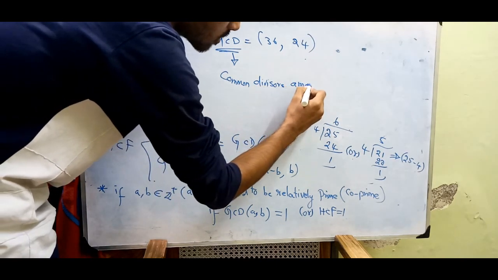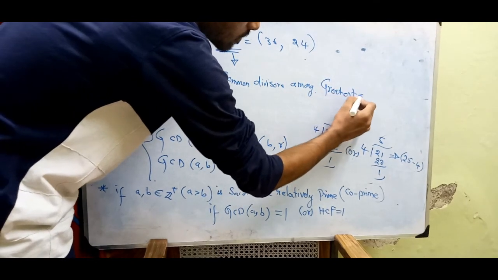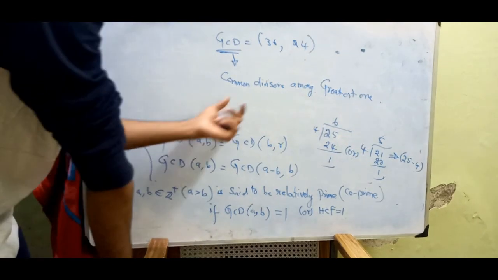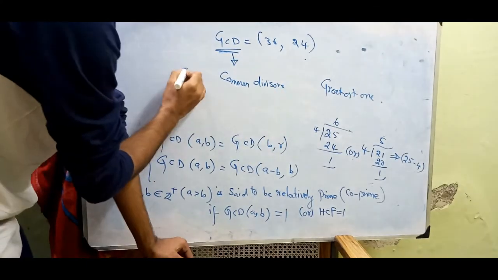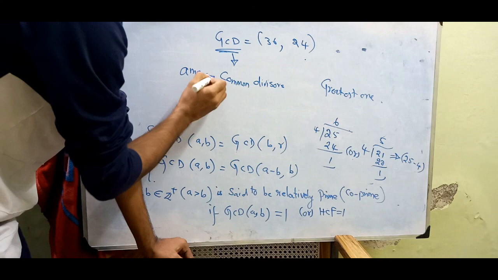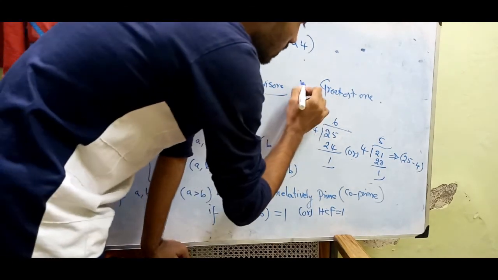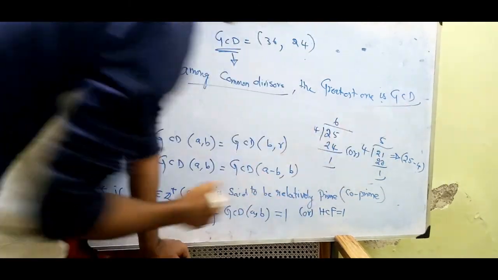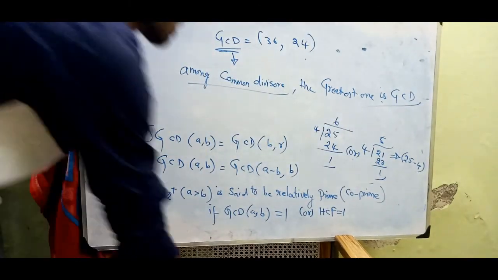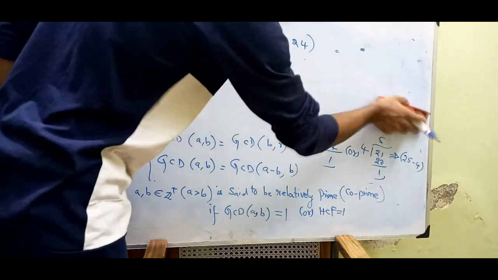Among the common divisors, the greatest one is the GCD.